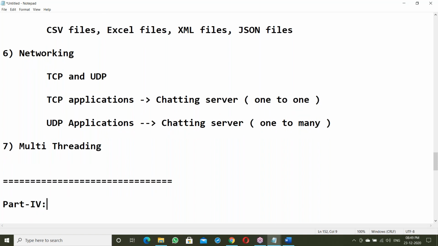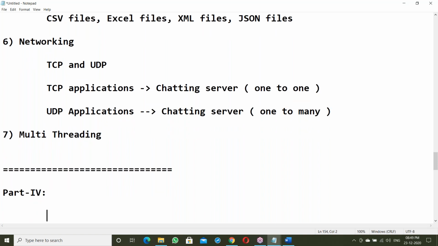In part 4, we cover Java versions and their features.